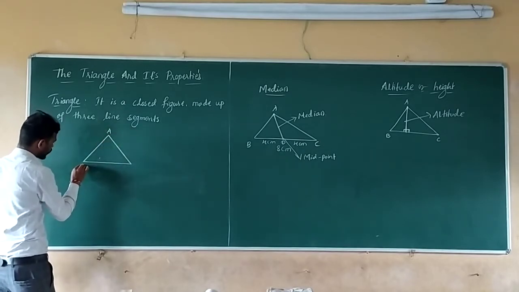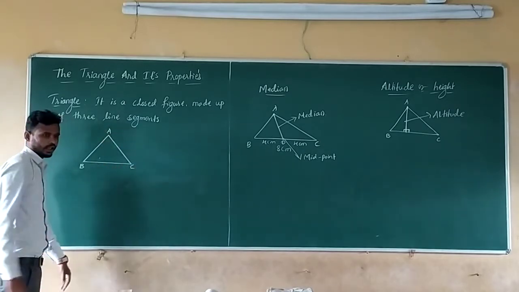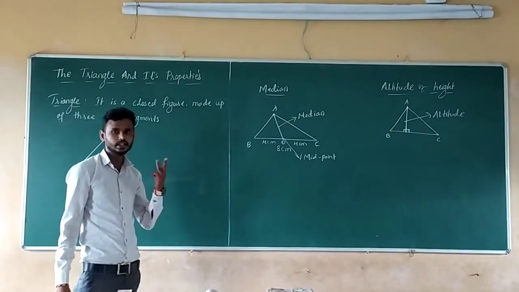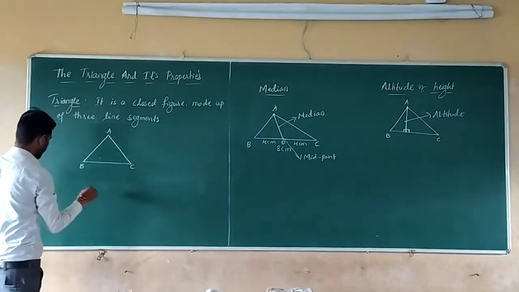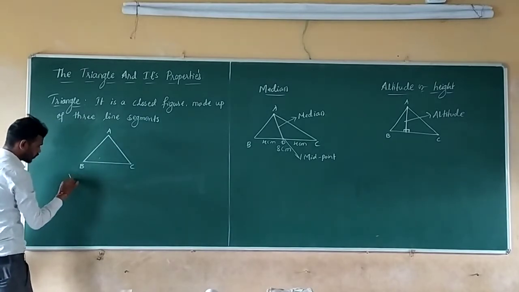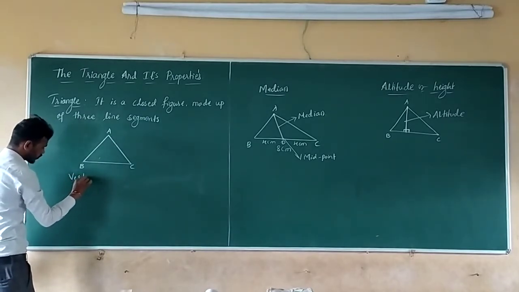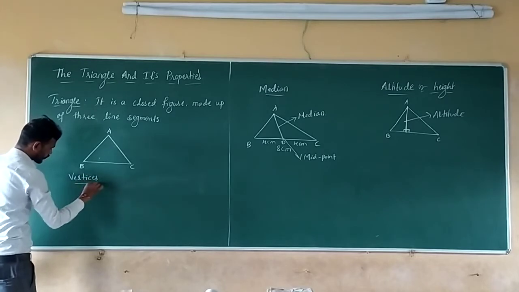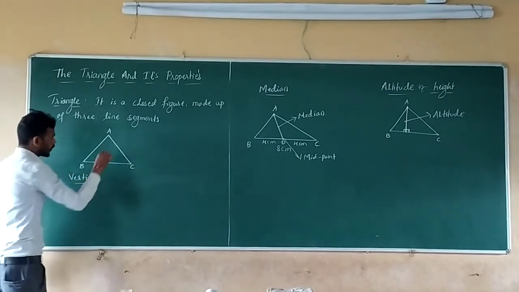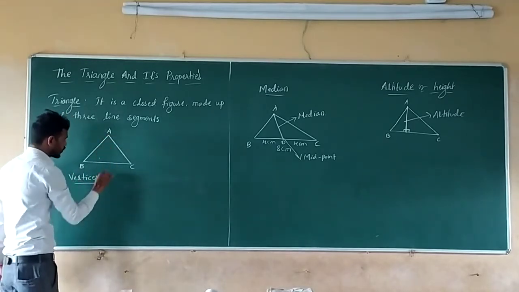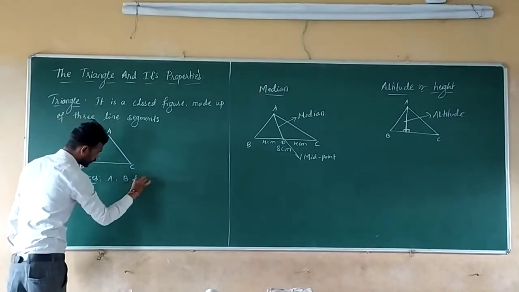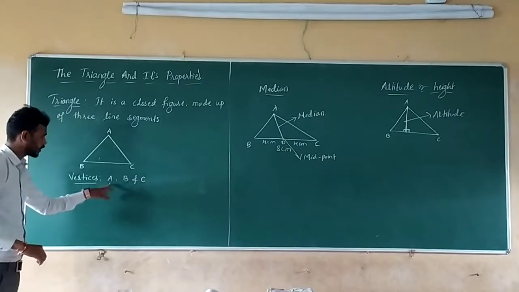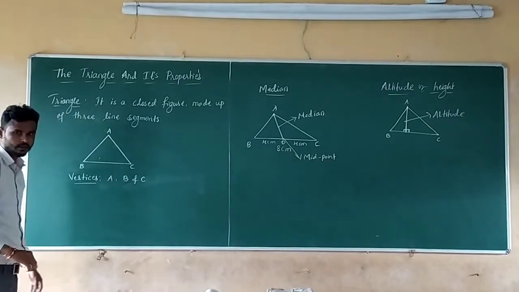What are the properties of a triangle? A triangle will have three vertices, three sides and three angles. So let us see. Vertices. How many vertices are there? Three. What are those? A, B and C. These are the three vertices.